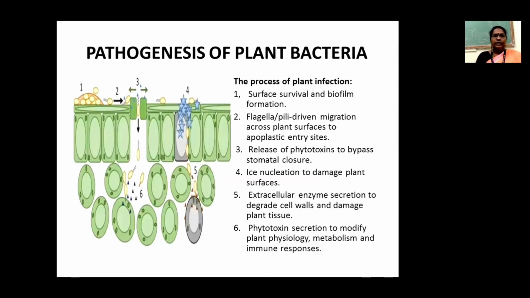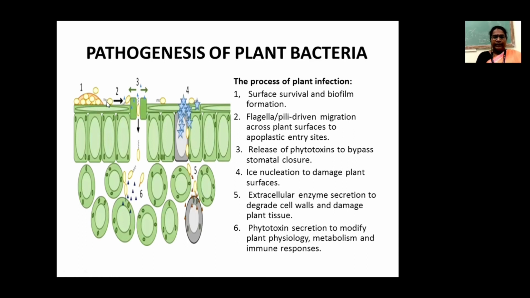The last one is pathogenesis of plant bacteria. The process of plant infection has six steps. The first one is surface survival and biofilm formation. Here the bacteria come and attach to the host cell. After that, they survive on the host surface and form a biofilm.